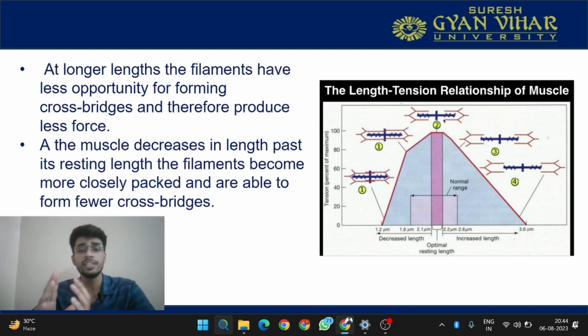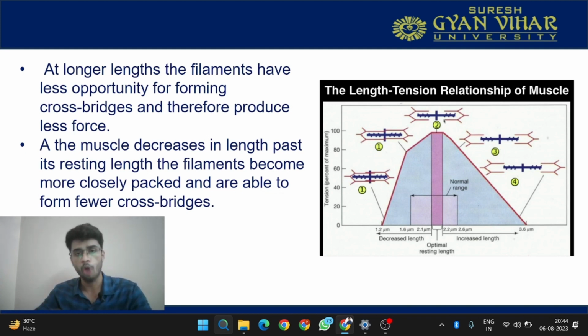As the muscle decreases in length, past the resting length the filaments become more closely packed. Your myofilaments, actin and myosin filaments, are very closely packed and are able to form only a few bridges because there is less space. So there is no space to form cross bridges.